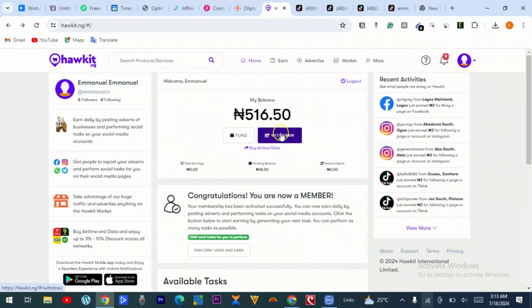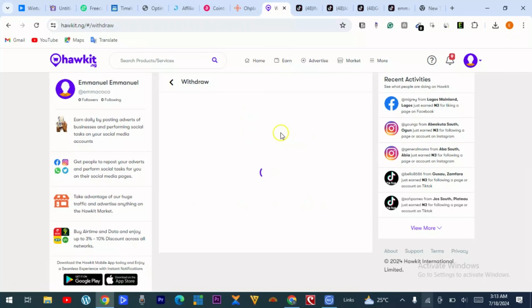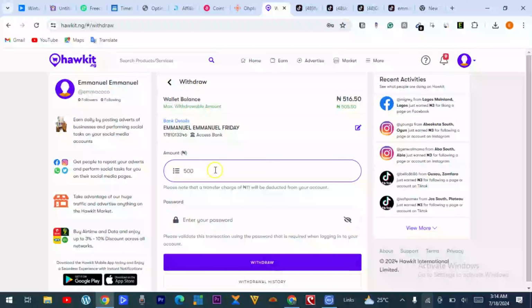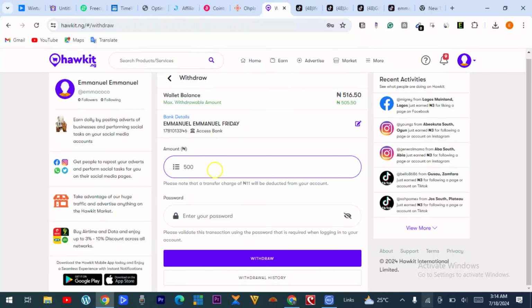So I need to withdraw. I want to withdraw. Before you proceed to withdraw, you must make sure you update your bank details. You must update your bank details here and enter the amount. So let me enter the amount that I want to withdraw. So let me withdraw 500 naira, just 500 naira. Let me withdraw 500 naira from this platform right now. So the minimum withdrawal is 100 naira. You can withdraw as low as 100 naira.